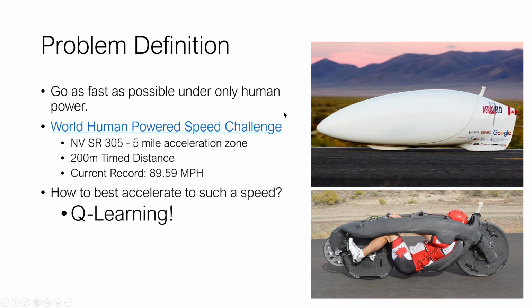A little more detail on the problem definition. The goal is to go as fast as possible, only under human power. On the right, I show a couple pictures of the Aerovelo team: their racing shell and the outer profile on the top, and the insides on the bottom of what these vehicles look like. The speed challenge happens on State Route 305 in Nevada. They've got 5 miles to accelerate, and then your speed is calculated over a 200-meter distance. I would like to apply Q-learning to accelerate to these speeds.